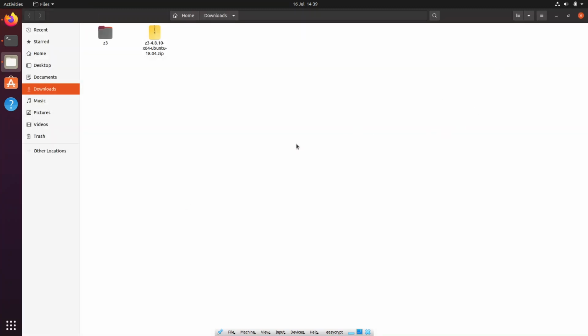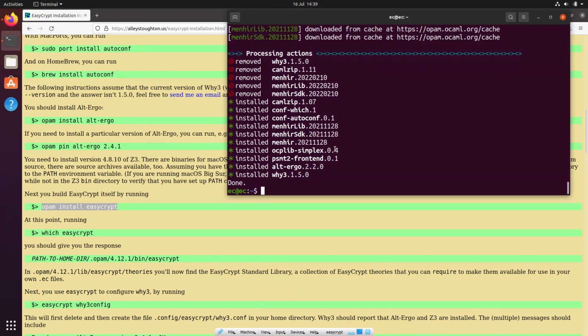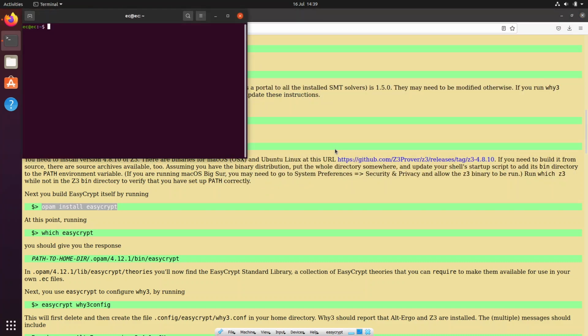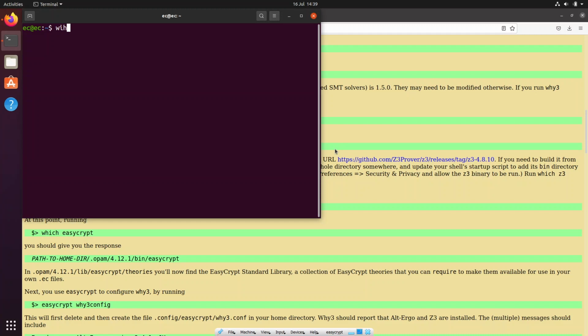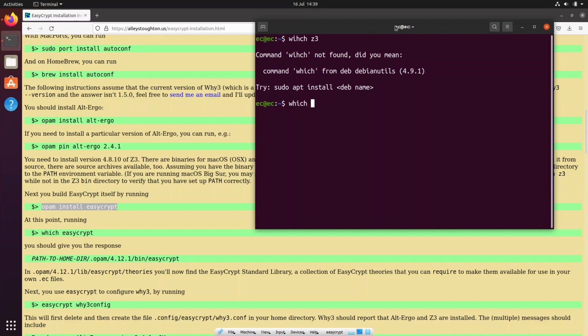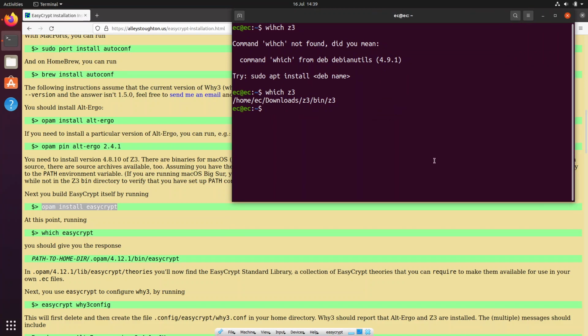Okay, I do not need that. I just need my terminal. But here again, let's just restart the terminal so that Z3, if I can spell which that is. Okay, so it knows where Z3 is, and let's now install EasyCrypt.